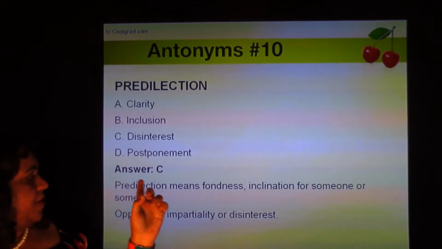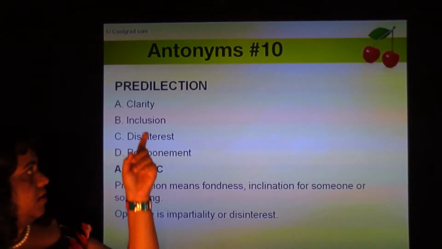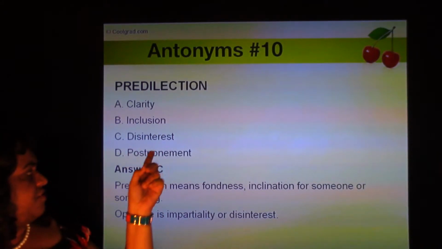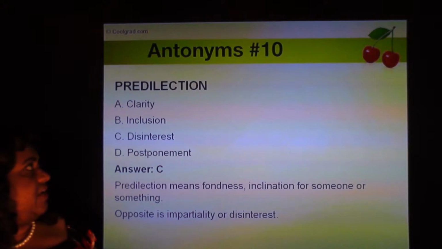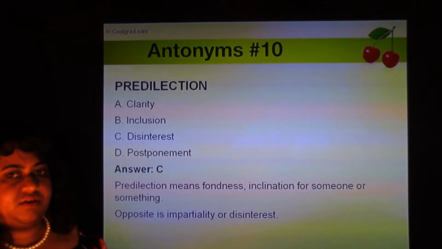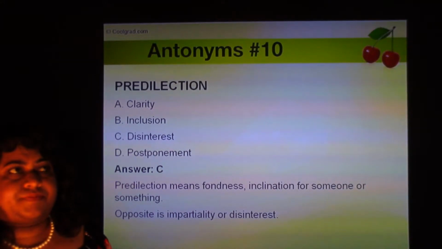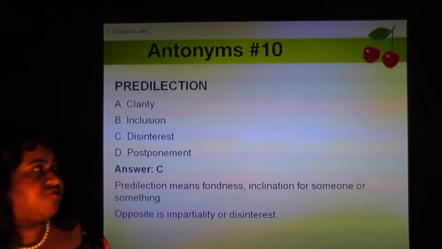Predilection. So predilection means fondness, inclination for someone or something. And the four options are clarity, inclusion, disinterest, or postponement. So, if you have never heard of the word predilection, it might seem like a predisposition or a premonition of something going to happen.